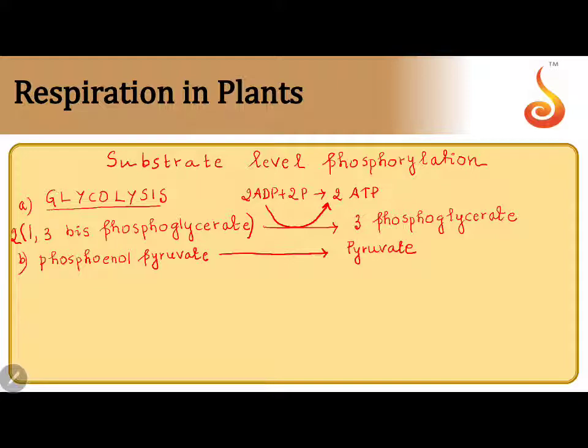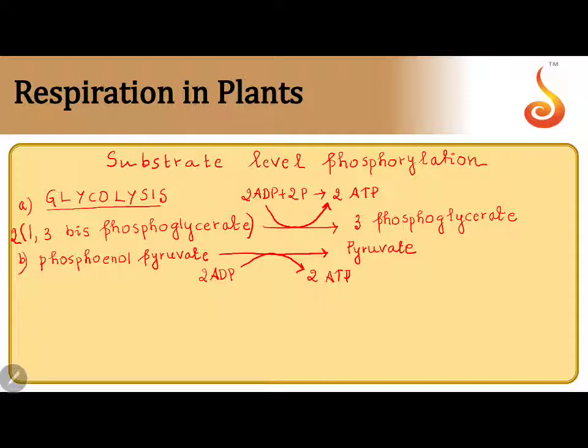So here also I see 2 ADP added with 2 phosphates to get converted into 2 ATP. This is another substrate level phosphorylation.